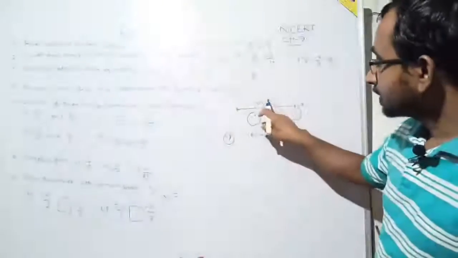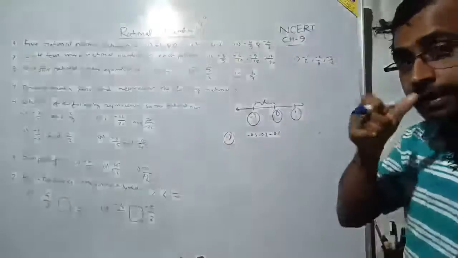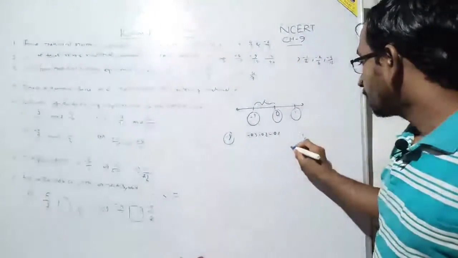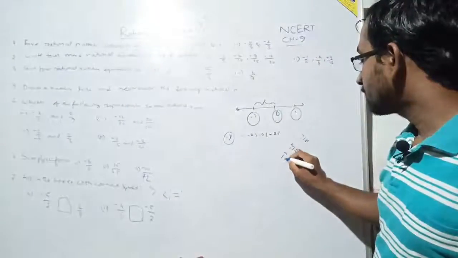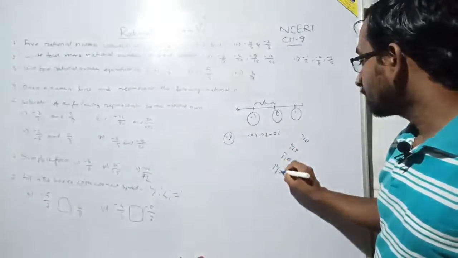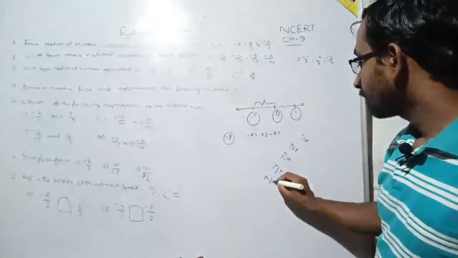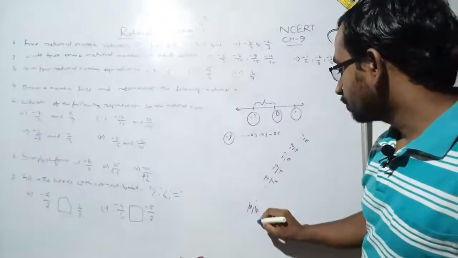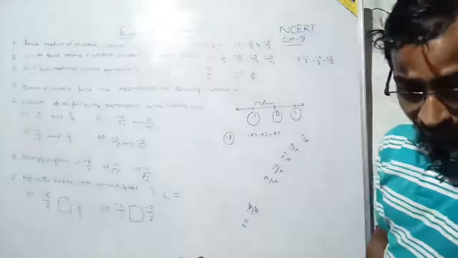If I divide this entire section into 10 equal parts, each part will be 1/10. That is -1 by 10, -2 by 10, -3 by 10, -4 by 10, -5 by 10, up to -10 by 10, which equals -1. Understood or not?